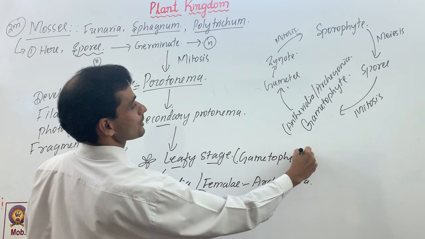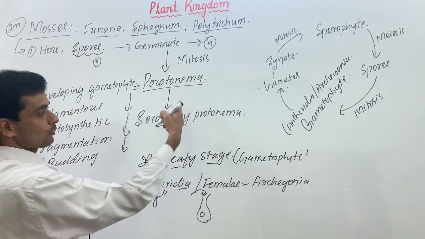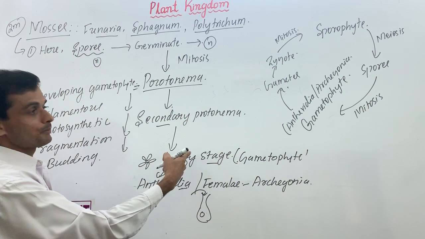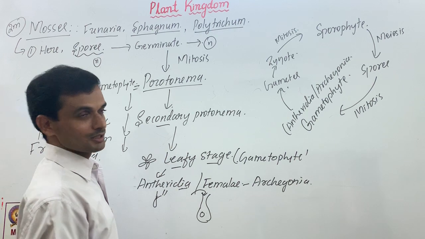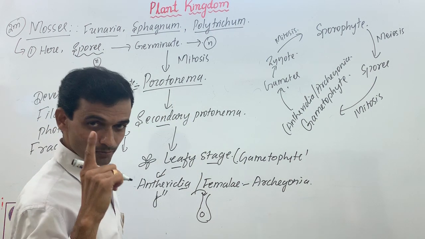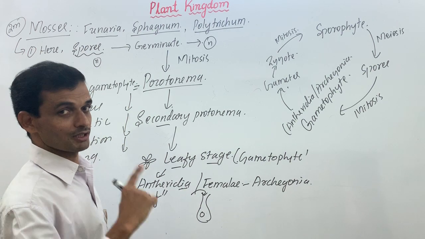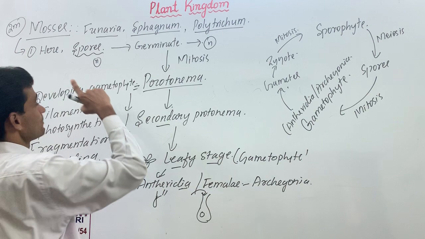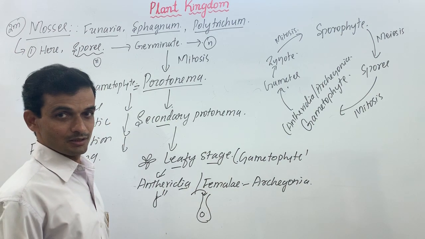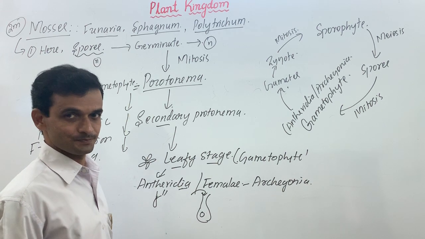All right, gametophytic stage. From spores we get the gametophyte. I said protonema, secondary protonema. It means they are intermediate developing gametophytes. That's all. This type of structure will not be there in other categories of bryophytes such as Marchantia, liverworts. That's what I asked in the beginning: differences between mosses and liverworts. Mosses and liverworts are bryophytes only. They have many common characteristics.